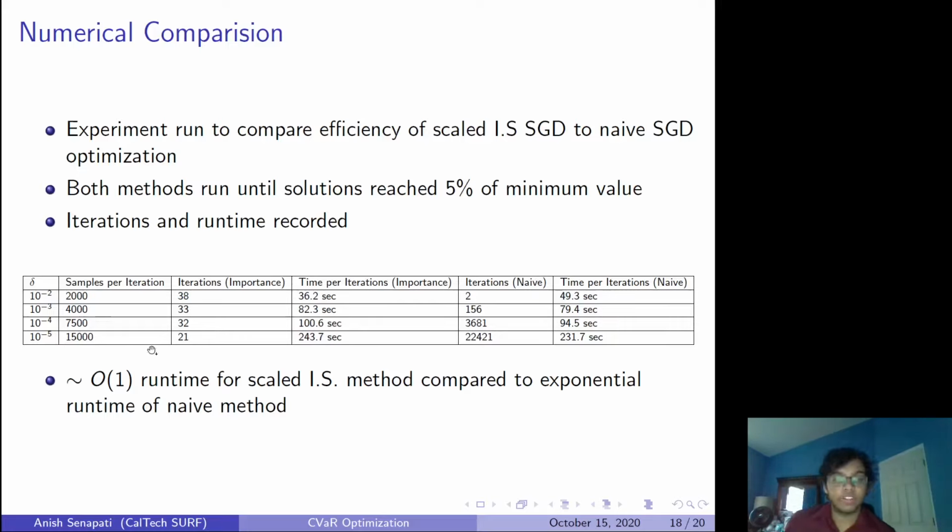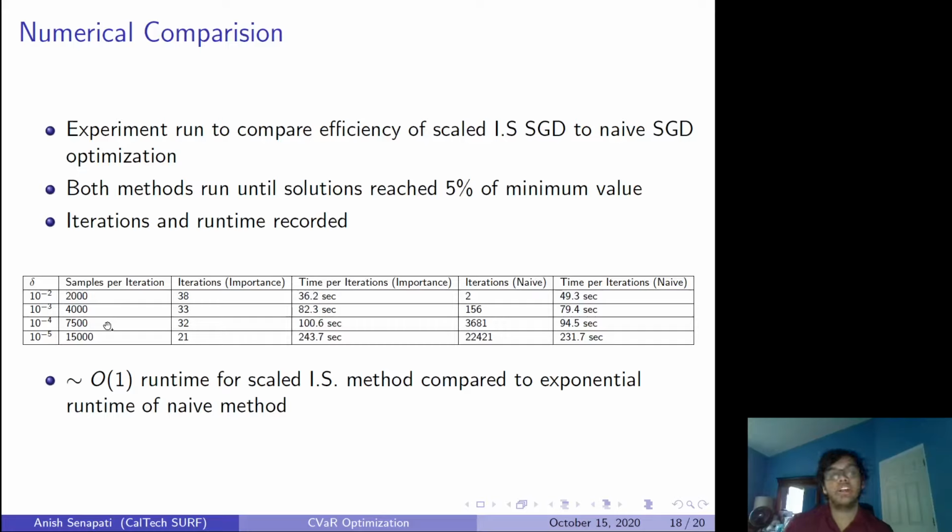Otherwise, everything will just be 0, and these gradients will never decrease or increase in the ways that you want them to. However, for the importance sampling method, we generate these samples in a way that has bounded relative error. And what that means is I didn't need to draw 15,000 samples for such low values of alpha in the importance sampling iterations. For all of these, I'm very confident that I could use 2,000 or so samples per iteration, and the importance sampling would still converge, which is not true of the naive method.